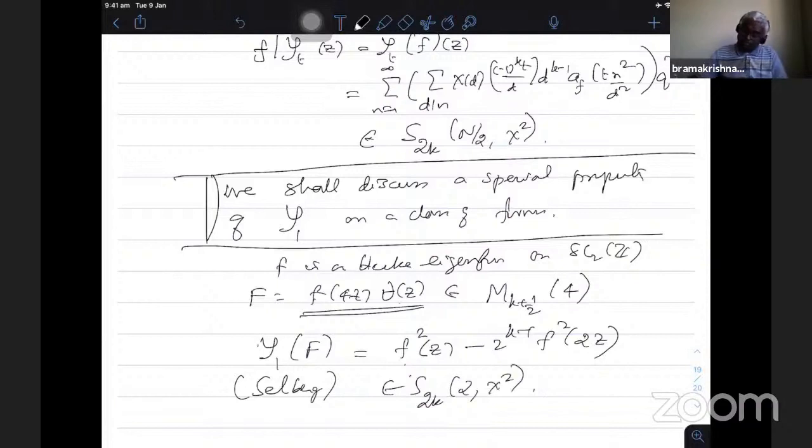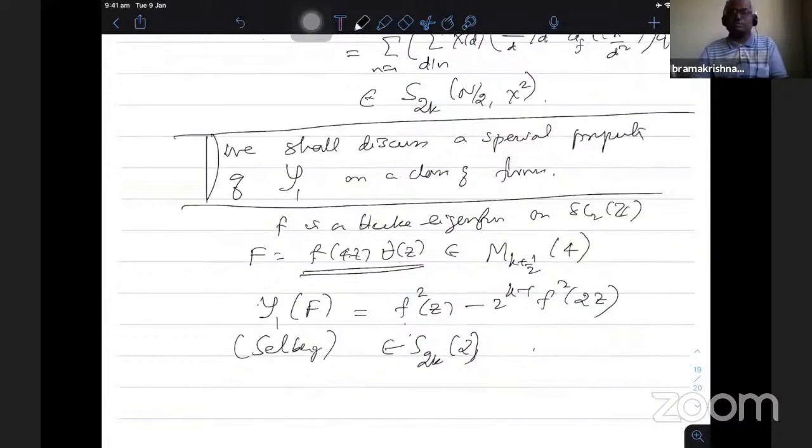There is no chi here, so it is S 2k, 2. So it is a level 2 form: f square is level 1 and f square of 2z is level 2. We will discuss another generalization in a subsequent class. Okay, any questions?